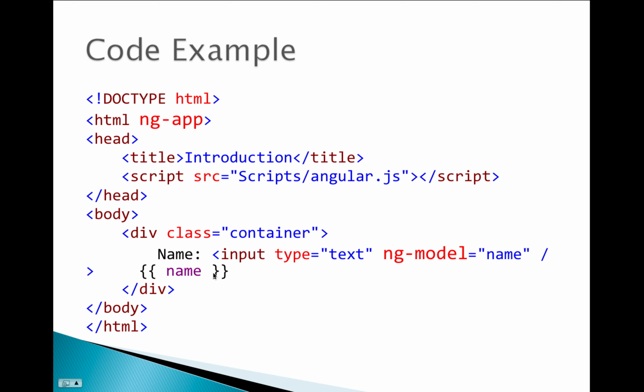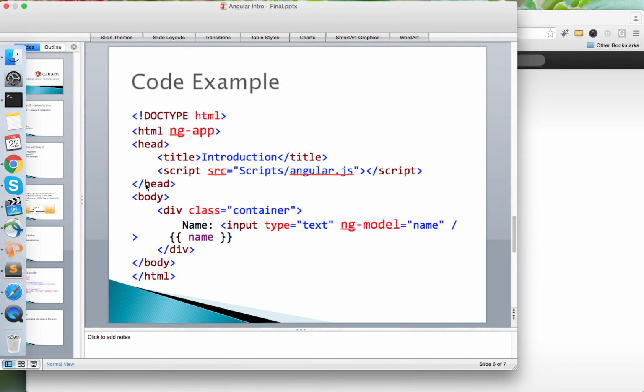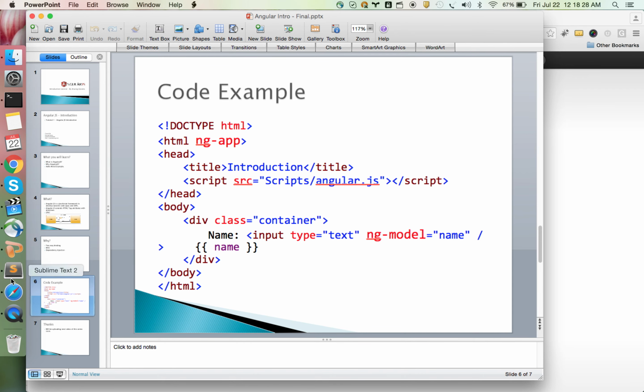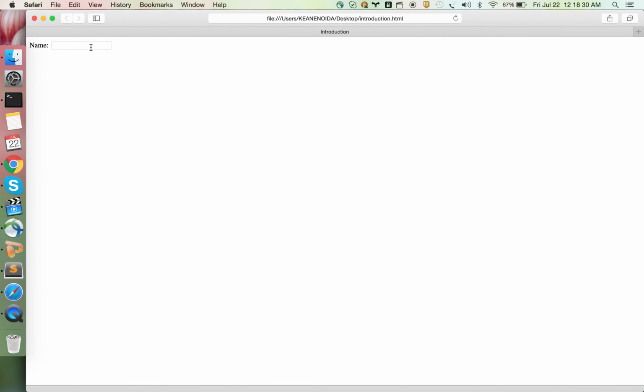Now let's run the example in the browser. So I already opened that HTML code in the browser. So what is happening here? Let's say I just type Anurag, my name. So whatever I'm typing in the input box, that value is bound by the ng-model directive, and we are able to see this because we are printing the value of name by the binding expression here.